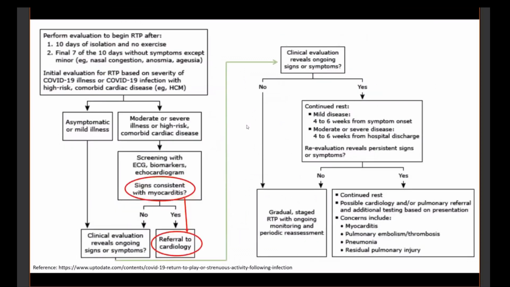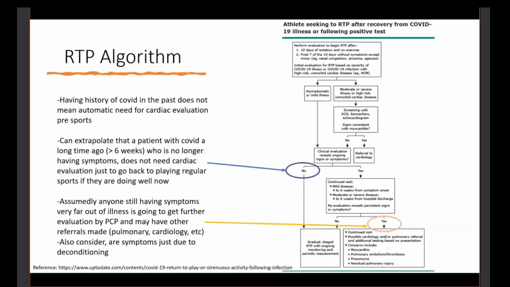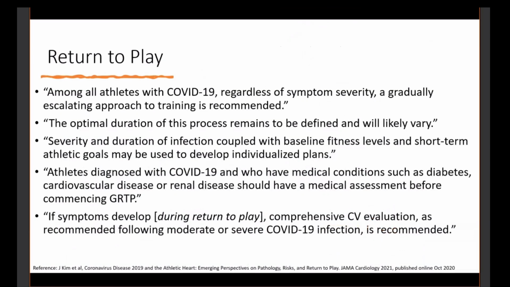Basically, the main point is that return to play evaluation starts after 10 days of isolation and no exercise. If you have myocarditis signs, you're seeing cardiology. If you don't have myocarditis, then you look at whether this is severe versus moderate disease, and what the symptoms are. You also have to take into account that if a patient has had continuous symptoms for 4 to 6 weeks and they have COVID and positive testing, that may be primary COVID or MIS-C or some COVID-related issue. If they haven't played for 6 months and they're getting back to play and they're tired, that's probably deconditioning. So we need to pay attention to whether my kid is just deconditioned.